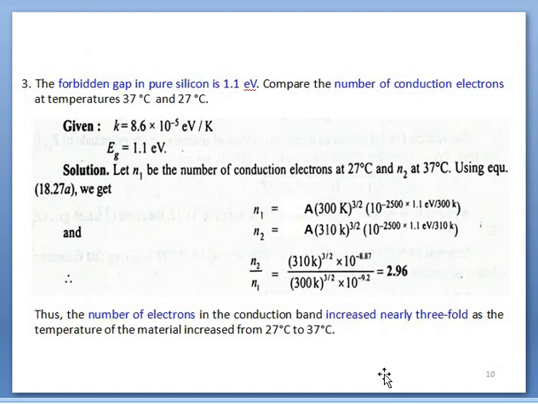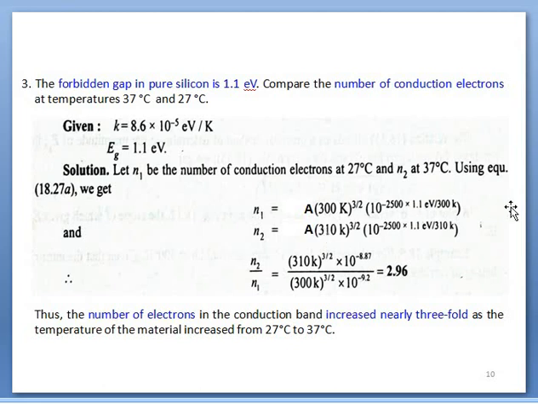And in the third numerical, we have to compare the concentration of electrons at 2 different temperatures. There is a difference of around 10 degrees centigrade. So let's see, if temperature is increased by 10 degrees, which kind of effect will be observed in the concentration. So at this temperature, let the concentration be expressed by N1. At this temperature, concentration is N2.